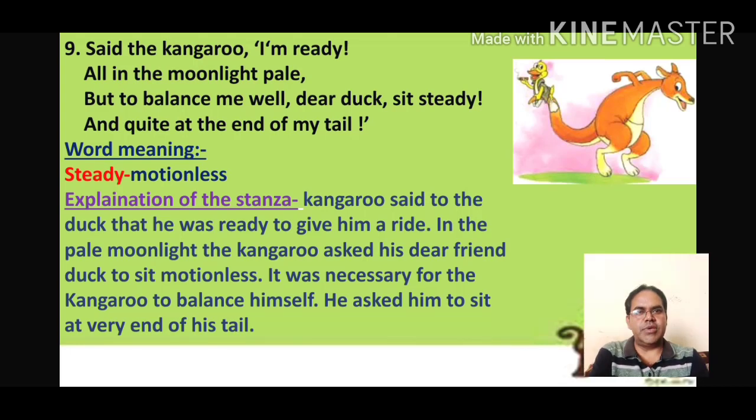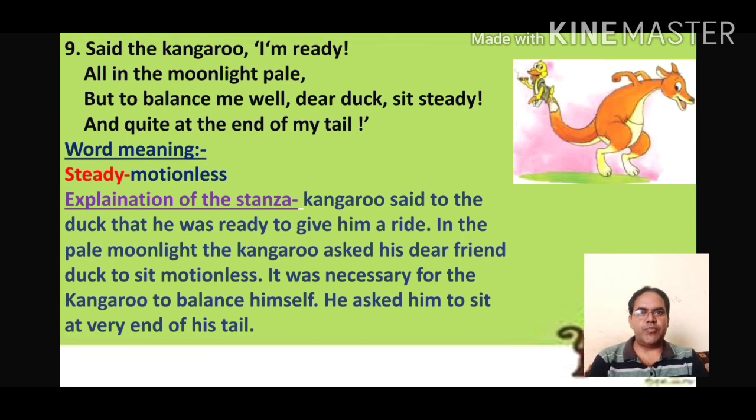But to balance me well, dear duck, sit steady. Sit steady means you have to sit motionless, and to make me balanced and quiet at the end of my tail, where at last on the top of his tail he had to sit, so that his body will get the proper balance to jump and to hop properly during that journey.